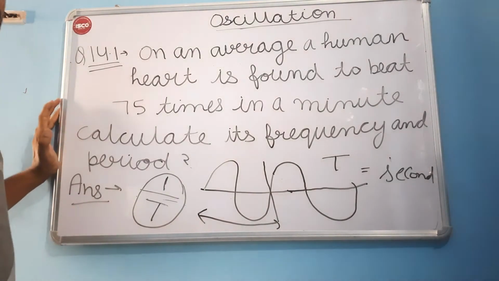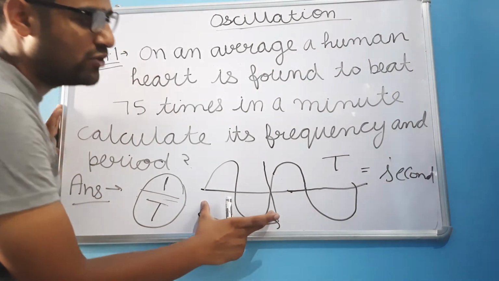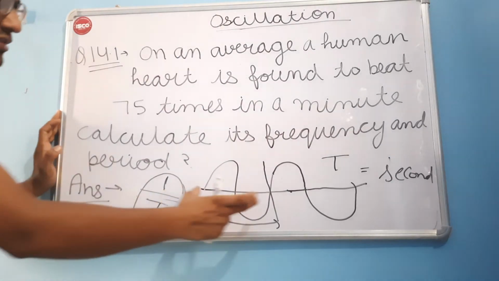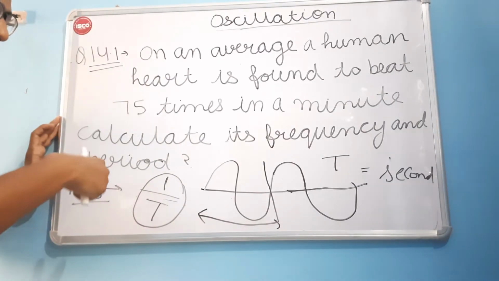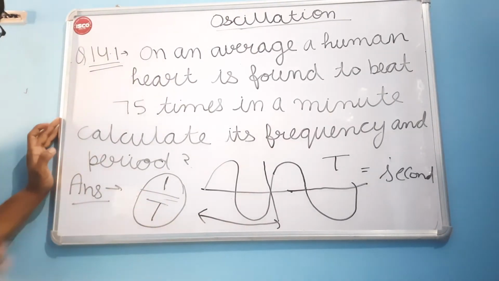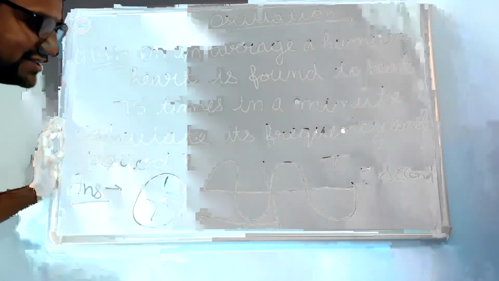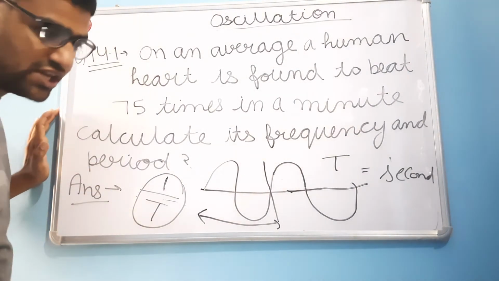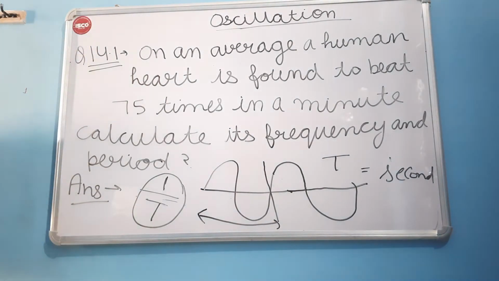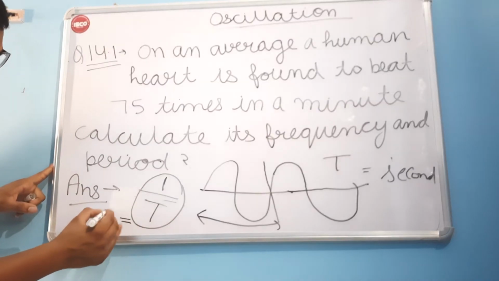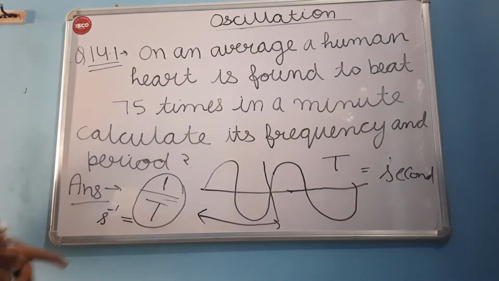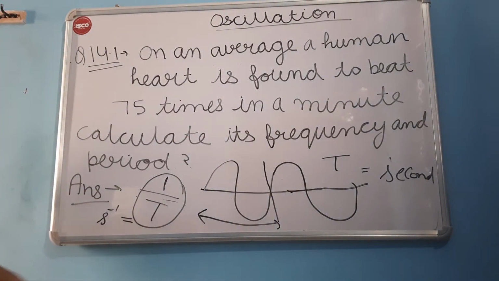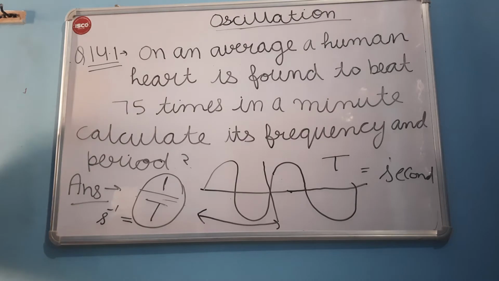Time period is the time taken for a wave to complete one cycle. And frequency, which is 1 upon the time period, is defined as the number of repetitions in a single second, and the unit of frequency is second inverse or hertz. We can measure it in hertz. So now we have understood what the frequency and the time period are. Now let's move towards our numerical.